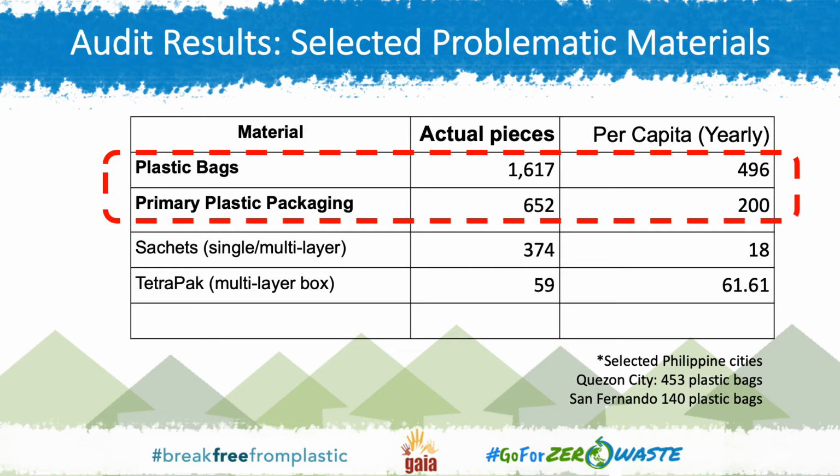In this waste audit, we were able to count 1,617 pieces, and this translates to almost 500 plastic bags per person per year if you were to extrapolate the data for each resident of the city. And you also have the primary plastic packaging at around 652 pieces.